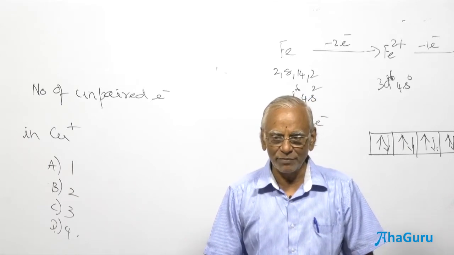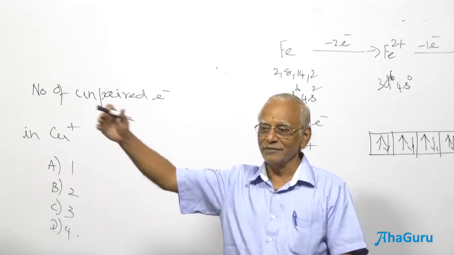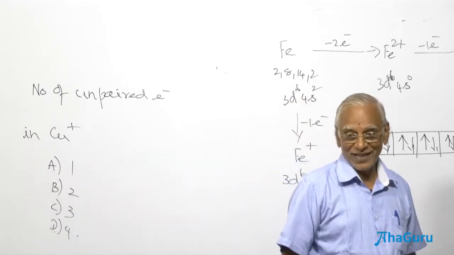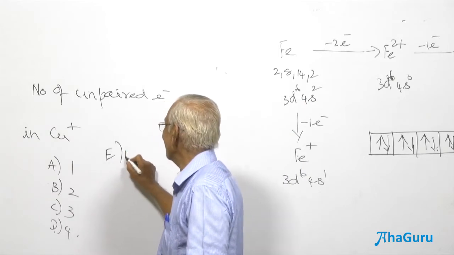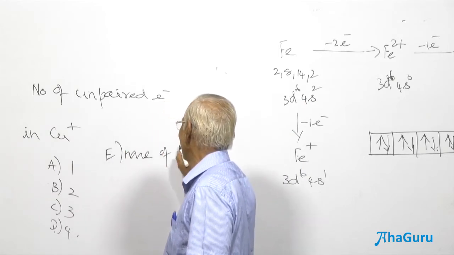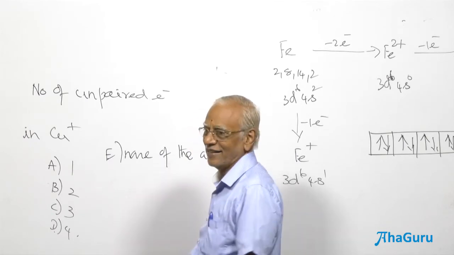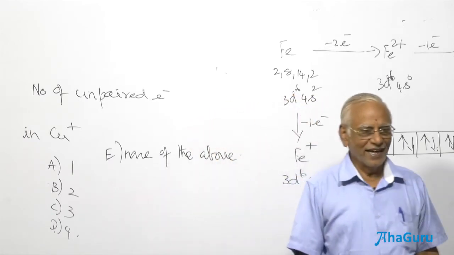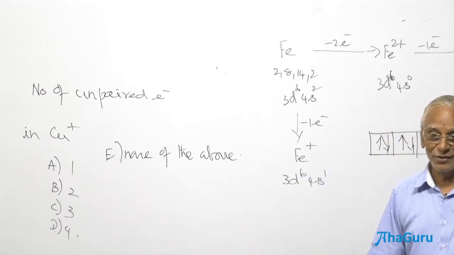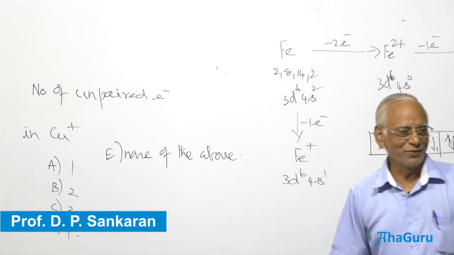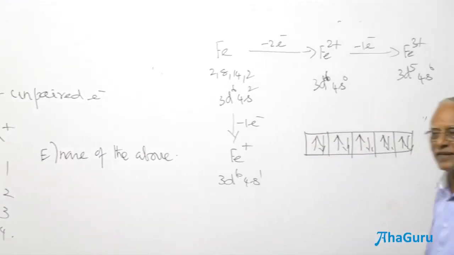In 3d10, how many unpaired electrons are there? 0. None of the above. Oh, that's why you did not choose it. I never knew that you were going to choose the closest answer. 1 is closest to 0. That is why I have chosen 1. Is that clear to you? The number of unpaired electrons in Cu+ is going to be 0.